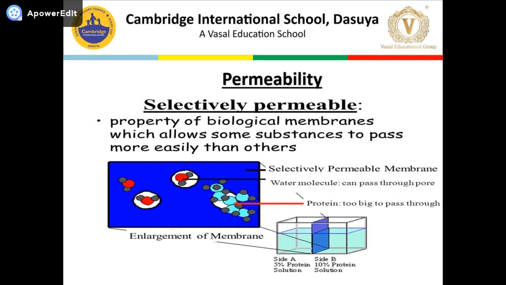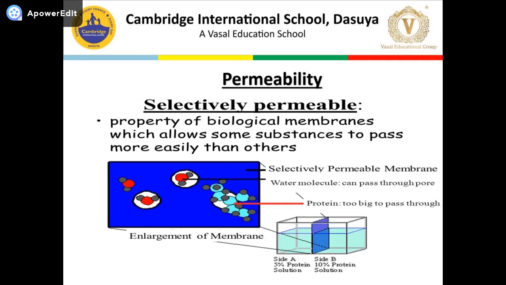In the case of the plasma membrane, the plasma membrane is selectively permeable. What do you mean by selectively permeable? It allows only selected substances to pass through it. It is like a checkpost. They ask for your license and your ID so that you can cross that checkpost.